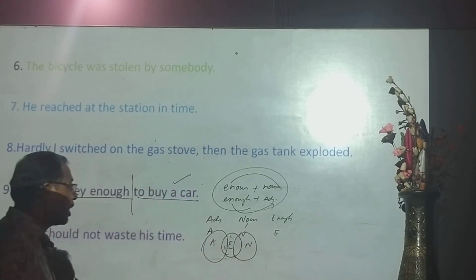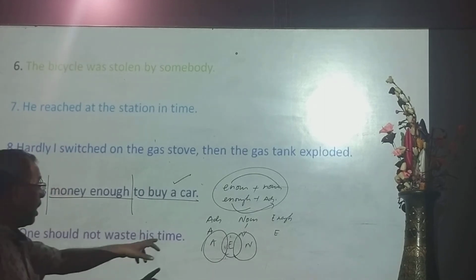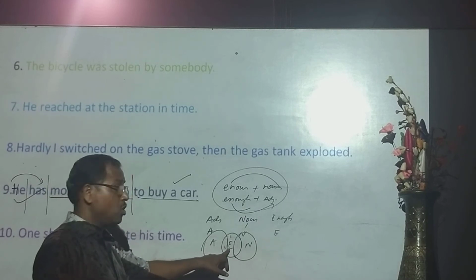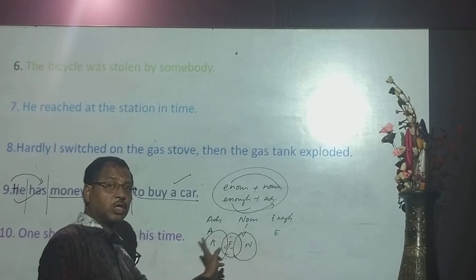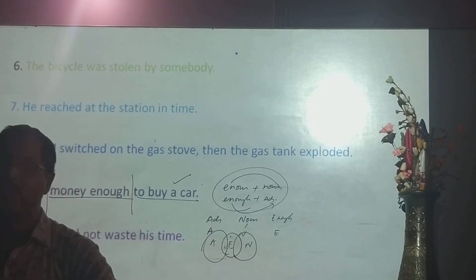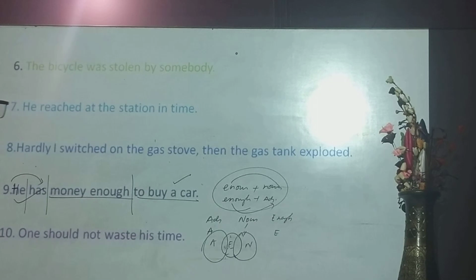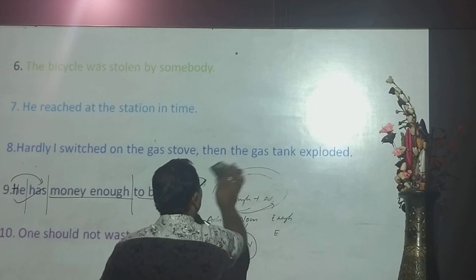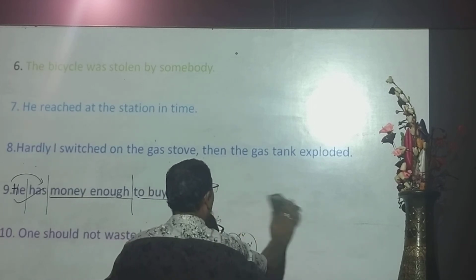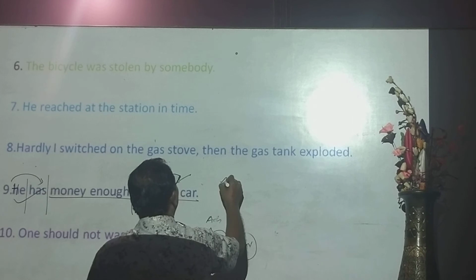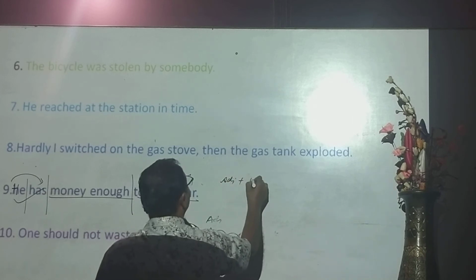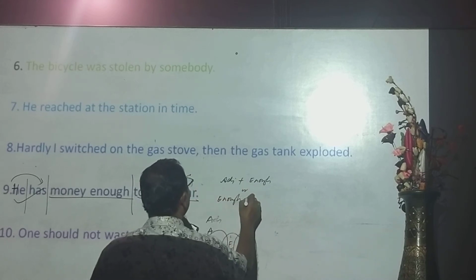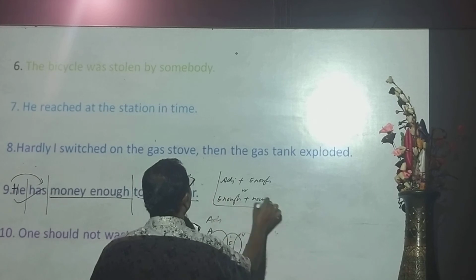Mathematically, you must have read enough plus adjective, adjective plus enough, or enough plus noun. This is the structure. Either adjective plus enough or enough plus noun. Noun plus enough cannot be. Noun plus enough cannot be. Okay? And what do we get? We get here adjective plus enough or enough plus noun. You have to remember this rule.